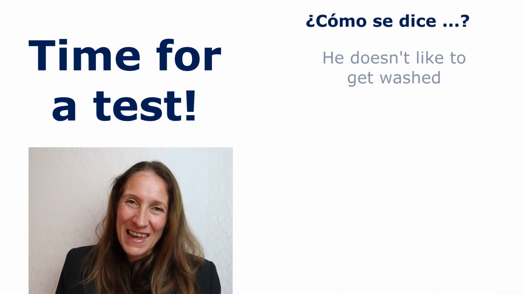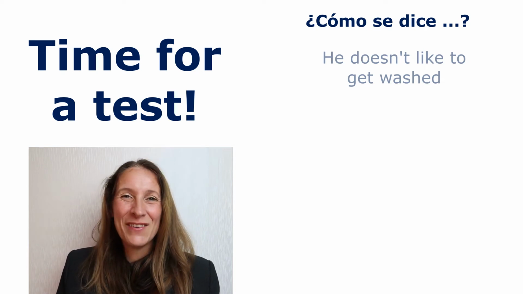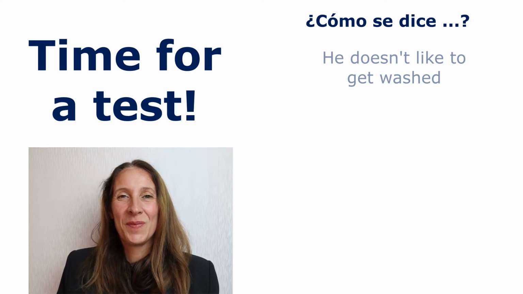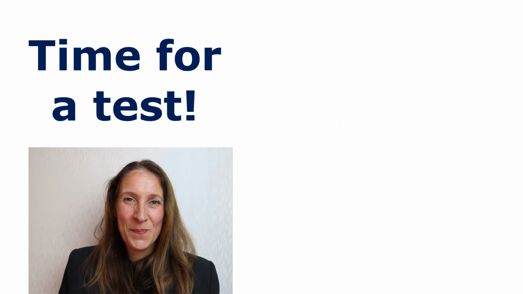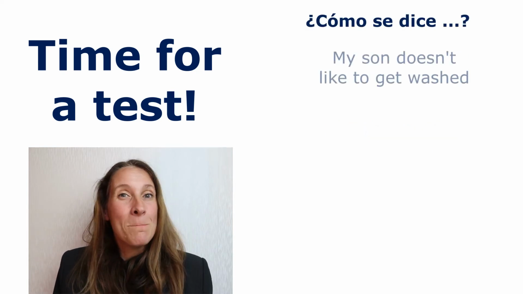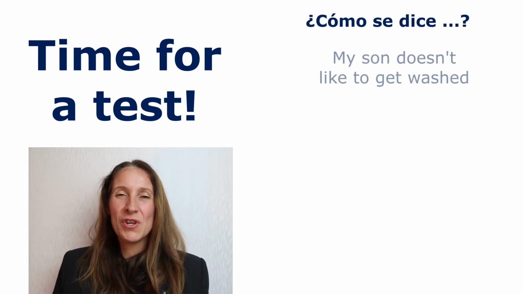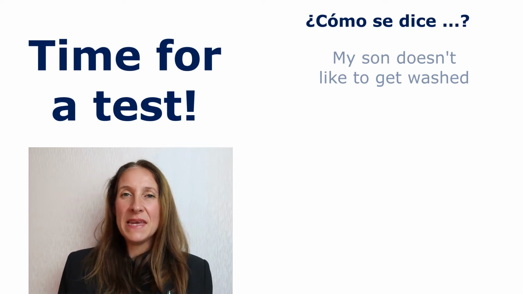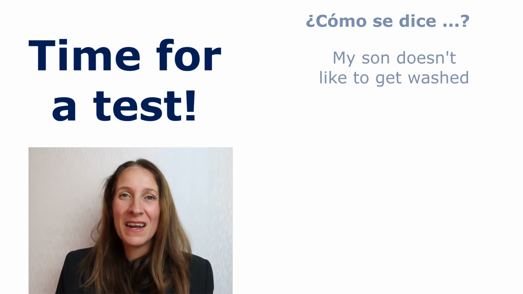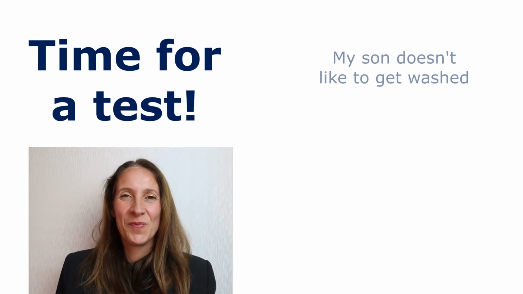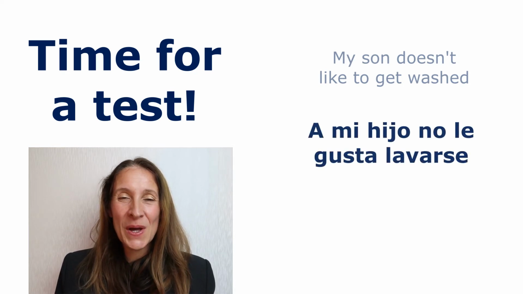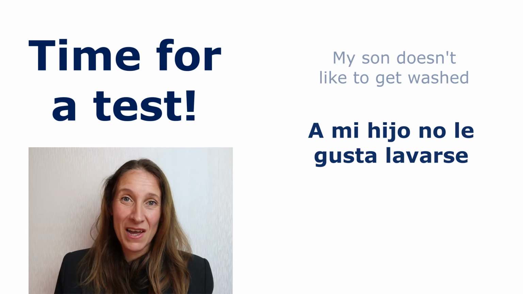He doesn't like to get washed. How do you say that? No le gusta lavarse. Now, if you wanted to say, my son doesn't like to get washed, you would have to use a mi hijo at the beginning. So can you try that now? My son doesn't like to get washed. A mi hijo no le gusta lavarse.